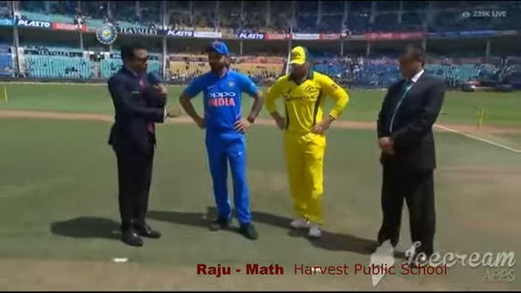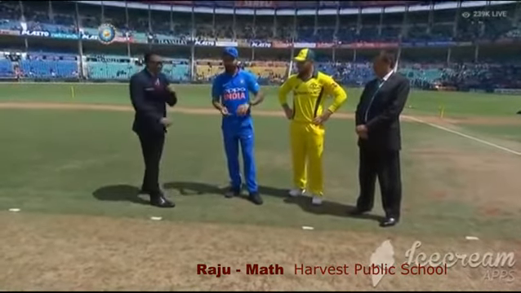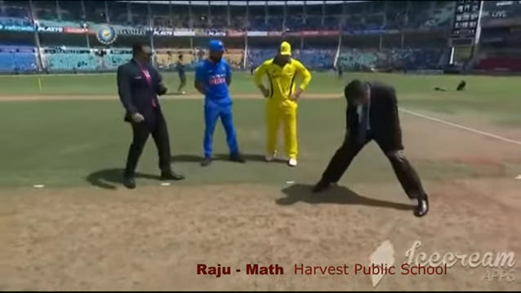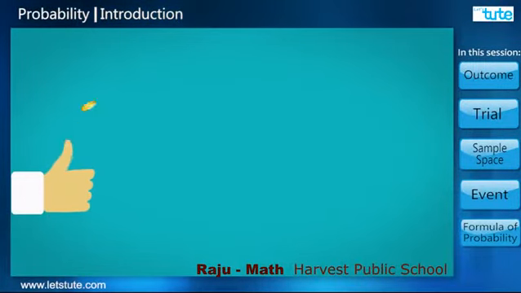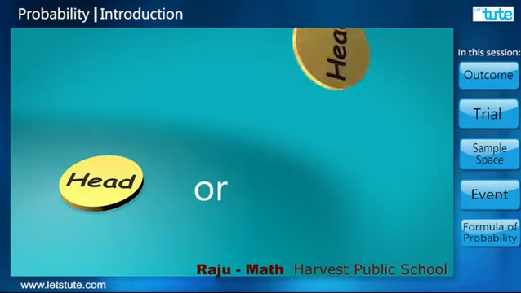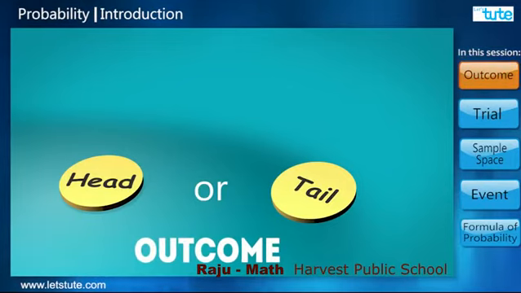Suppose you want to start a game of cricket with your opponent team. To decide who bats first, we toss a coin. The team that wins the toss decides to bat first or bowl first. Once tossed, we get two results. Either we get a head or a tail. These results are called outcomes.